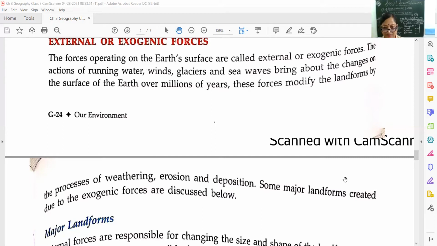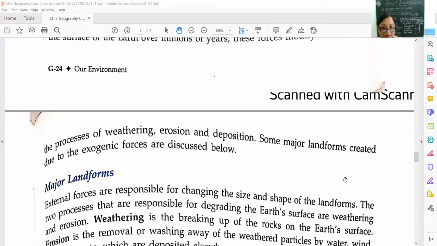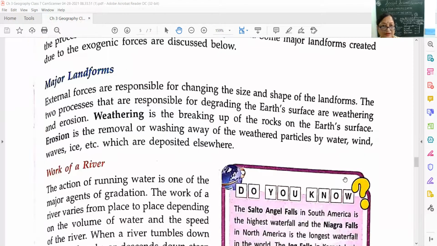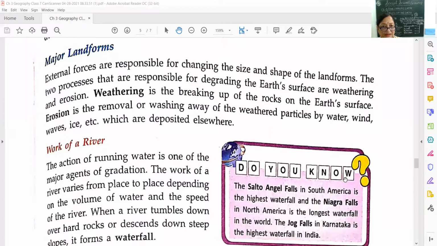Now we will read about some major landforms created due to the exogenic forces. Okay, children. Due to the exogenic forces, what types of landforms are created? First of all, we will be reading about the major landforms created by external or exogenic forces.